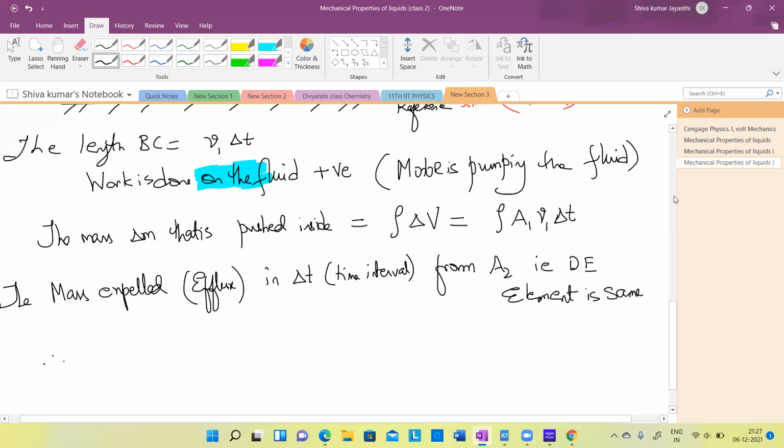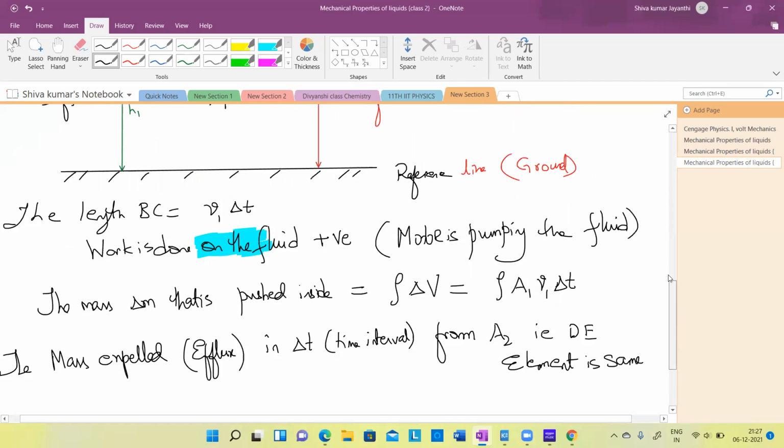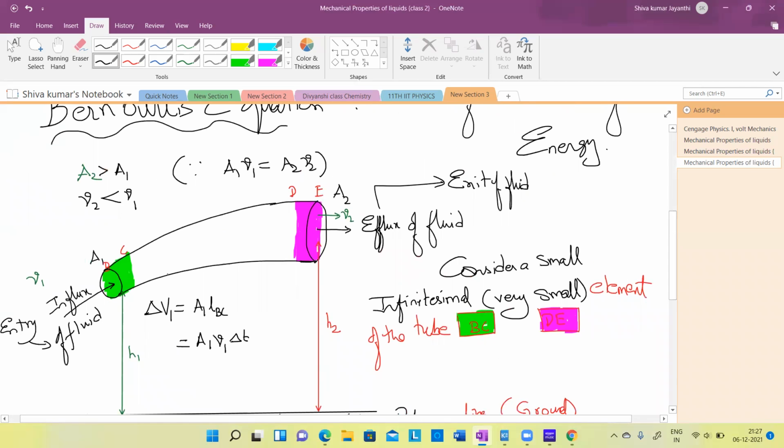Oh, I see. You have not understood this properly. You're saying from here to here. Yeah, thank God you asked this question. Here, all fluid is already there. This is entirely filled with water. If we had just started the motor, then that's a totally different concept, where we would have to take the time taken to fill up this pipe. Thank God you asked. Now you understand?